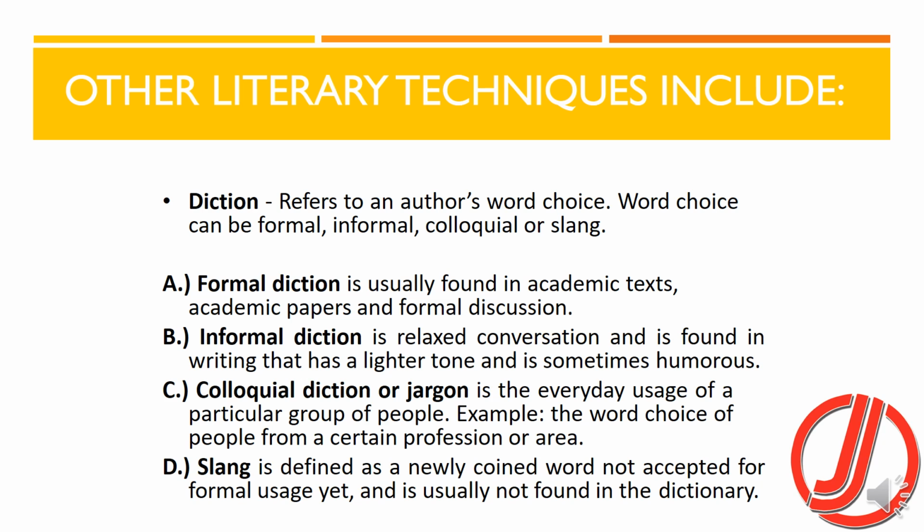There are certain other techniques we need to discuss, and one of them is diction. Diction is the author's word choice, his lexicon. He can choose formal, informal, colloquial, or slang language. Formal diction is usually found in academic texts, academic papers, or discussions. Informal diction is used in conversation and is found in writing that has a lighter tone, a comedy, or sometimes humorous.